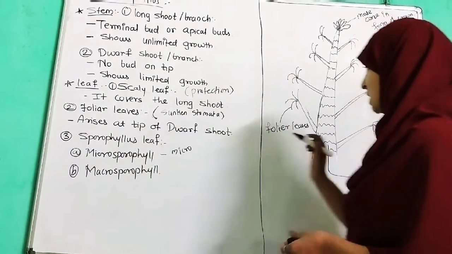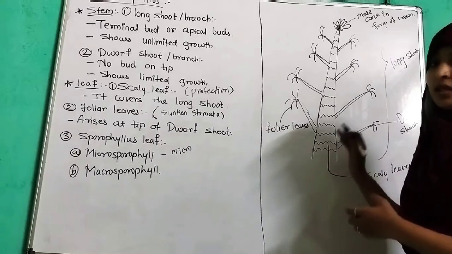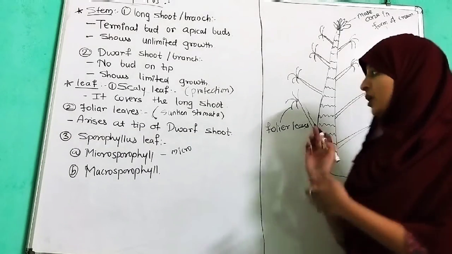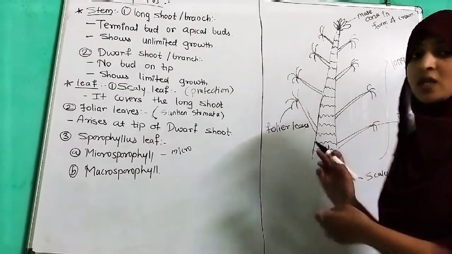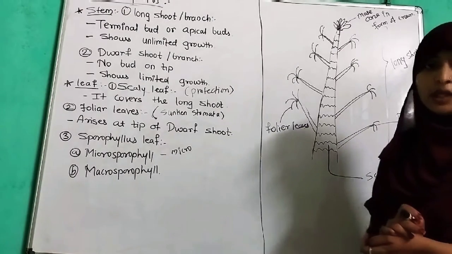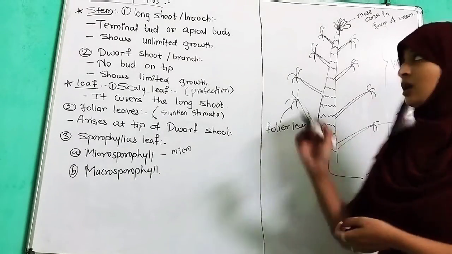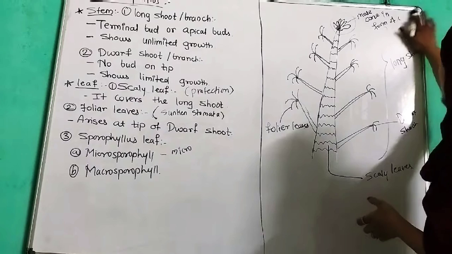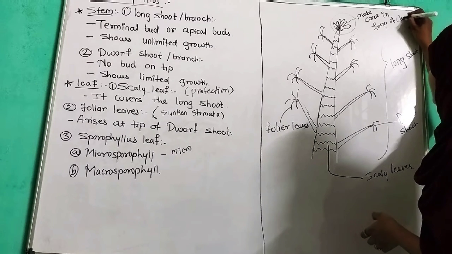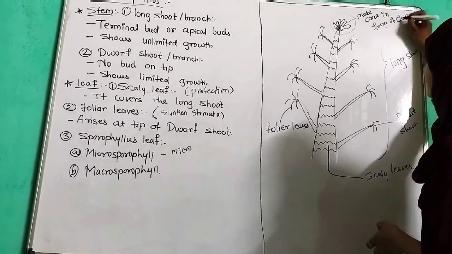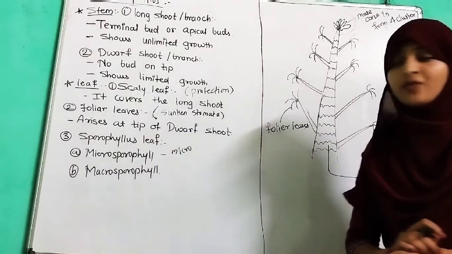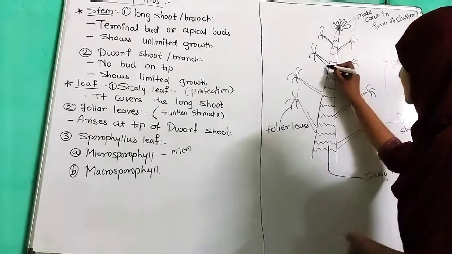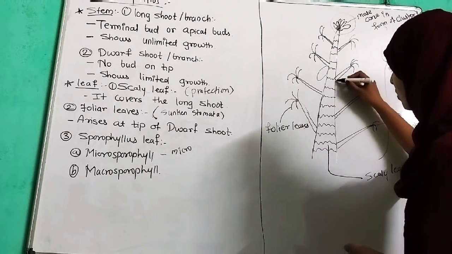Now we have seen the male part, but the female reproductive organ is also present on the single plant body. Here the male cone is present in cluster form, while the female cone is present singly.